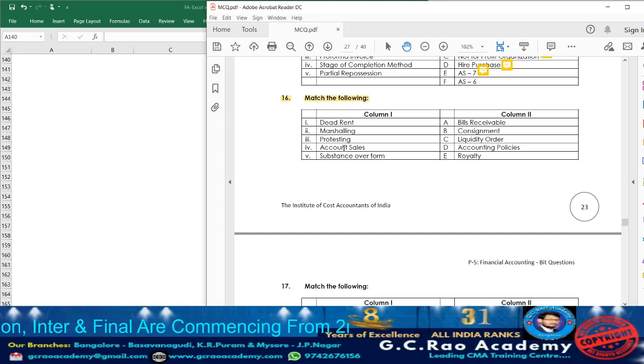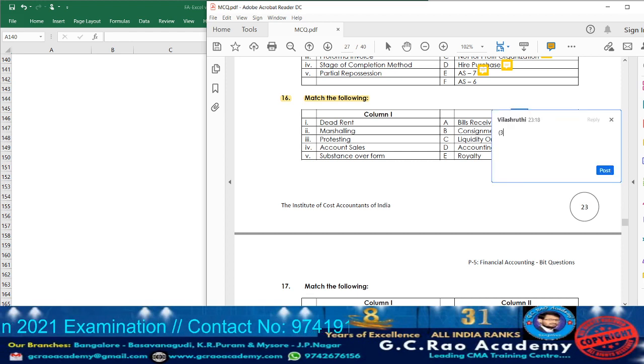Protesting. Protesting is the concept related to bills of exchange. Account sales. It is the concept related to consignment. Substance over form. It is one of the accounting policies. So now let us match with column 2. First, they have given bills receivable. Bills receivable, what? Point number 3, protesting. So against bills receivable, take down point number 3.